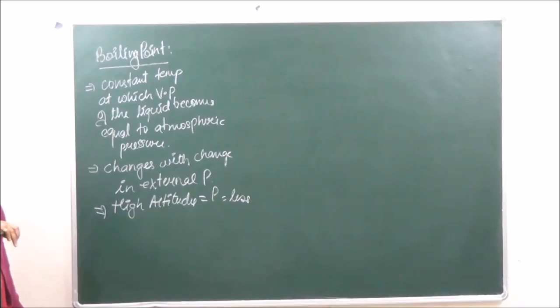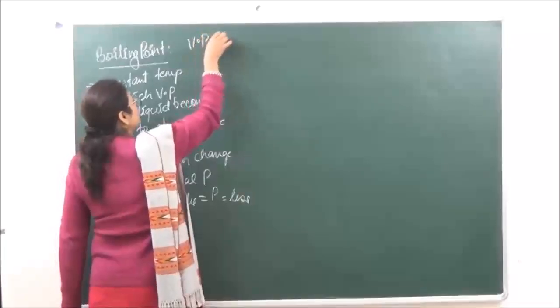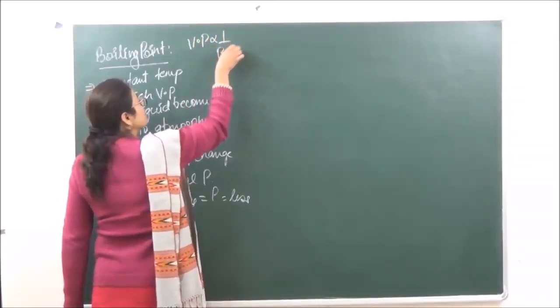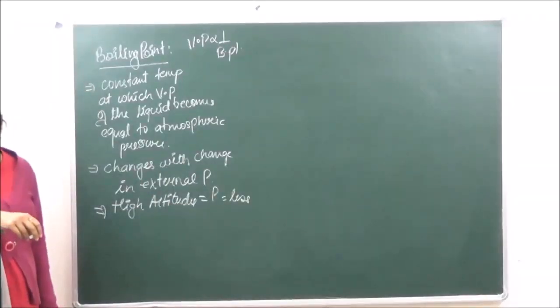So the vapor pressure required is also less, and if the vapor pressure is less, it is seen that vapor pressure is inversely proportional to boiling point. More the vapor pressure, less is going to be the boiling point.